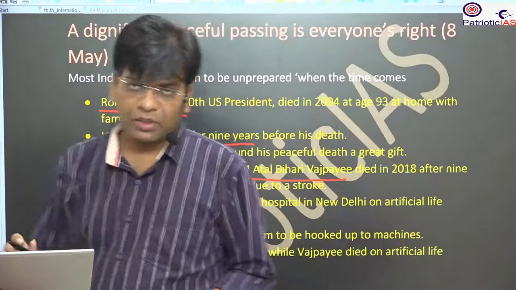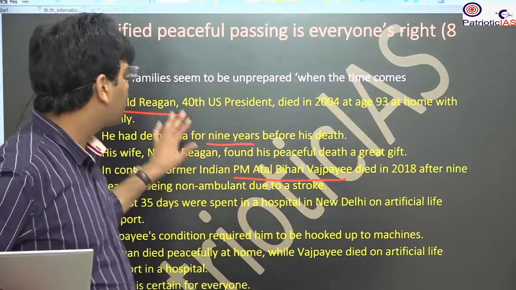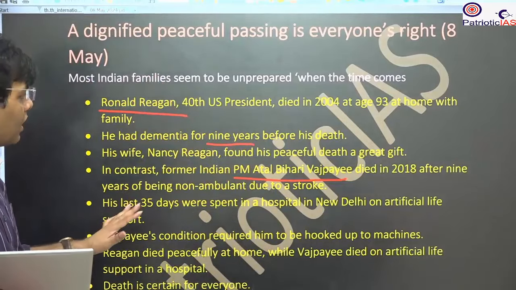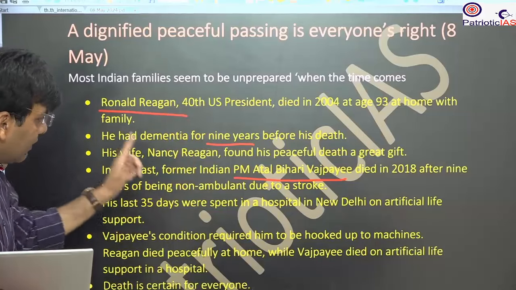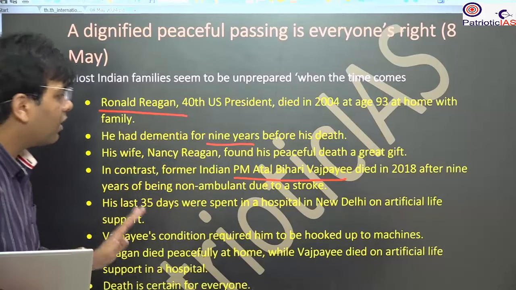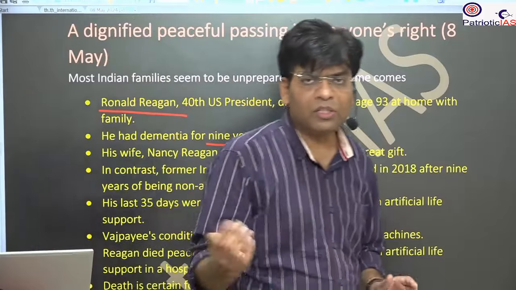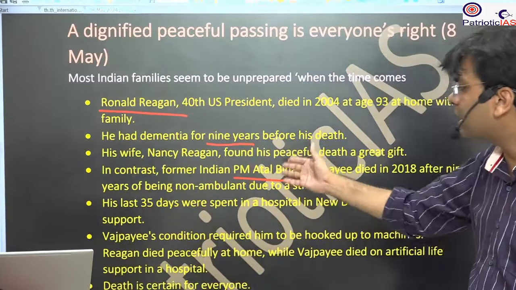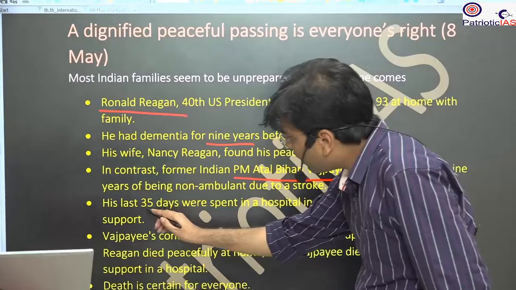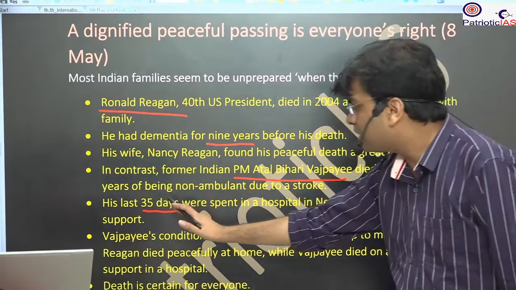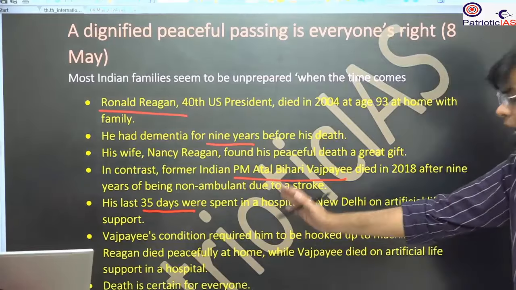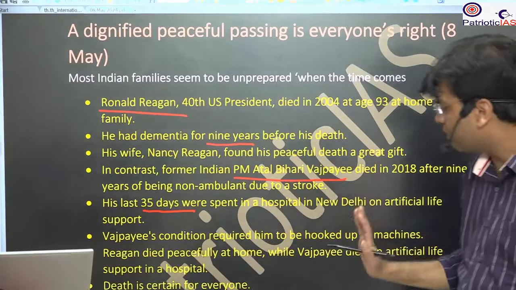Ronald Reagan is considered one of the most famous presidents of the US because he was dominating during the Cold War. At the same time, Atal Bihari Vajpayee is also considered one of the most important Prime Ministers of India, but his last days were not good. He was suffering from so many ailments. For the last 35 days he remained in the ICU, and there was so much suffering.